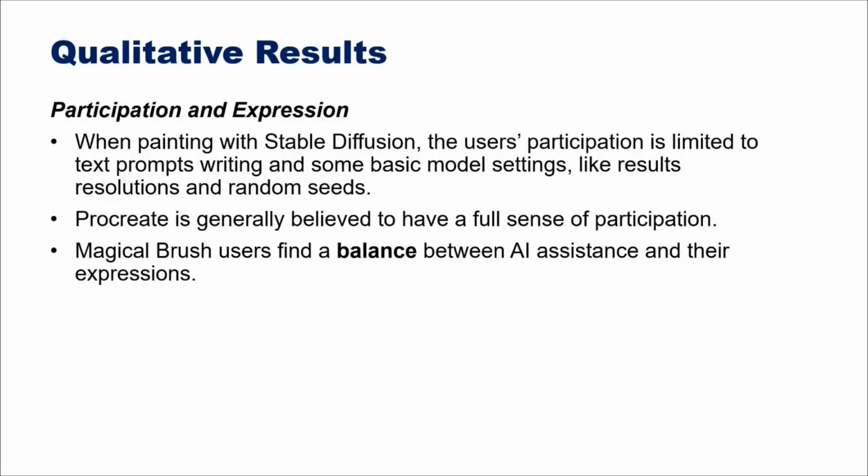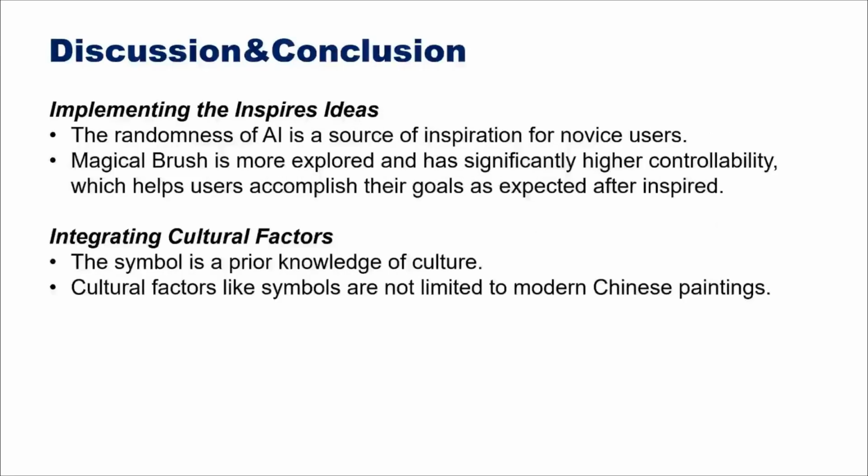In participation and expression, Stable Diffusion users' participation is limited to writing text prompts and some basic model settings, like result resolutions and random seeds. And Procreate is generally believed to give a full sense of participation. Magical Brush users find a balance between AI assistance and their expression.